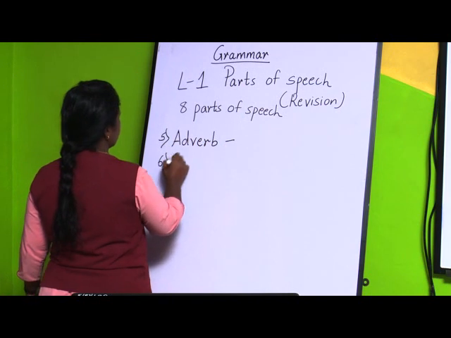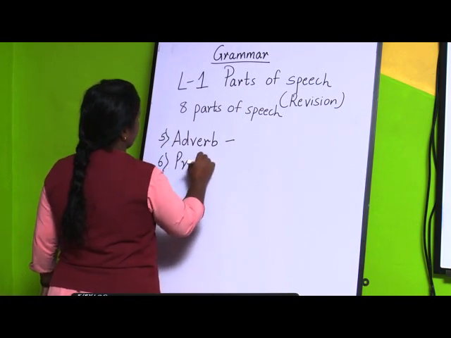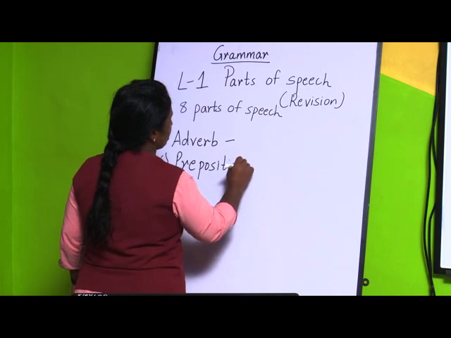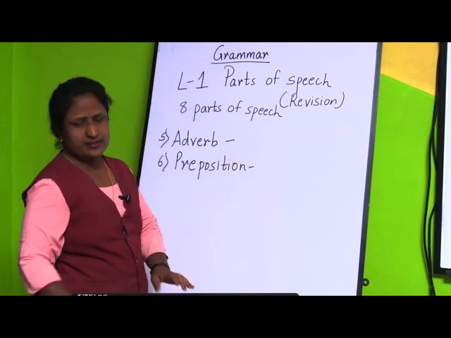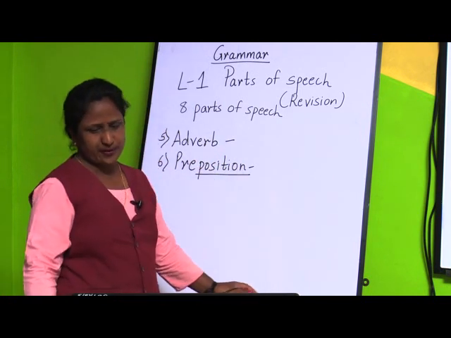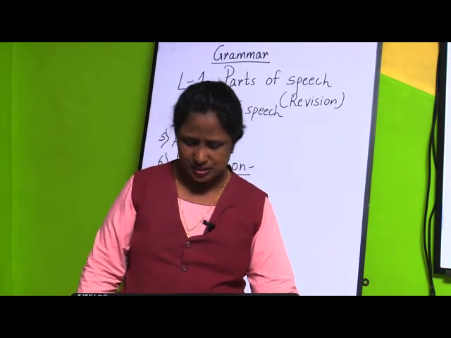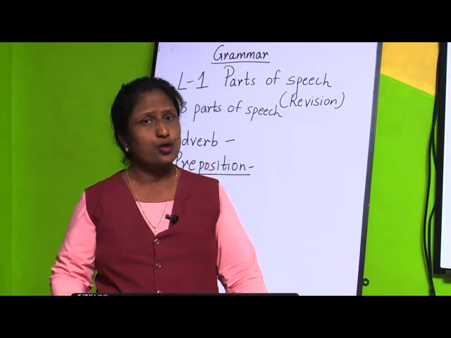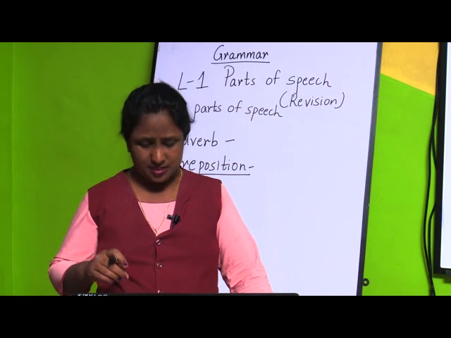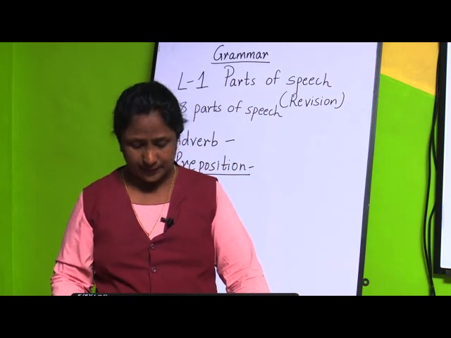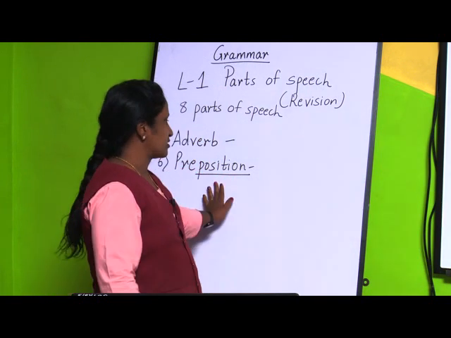Next part of speech is preposition. Now, what is preposition? Here also we can see some word is there: position. What is preposition? A preposition is a word used before a noun or a pronoun to show the place, to show the time, to show the method, or to show the reason. That is called a preposition.